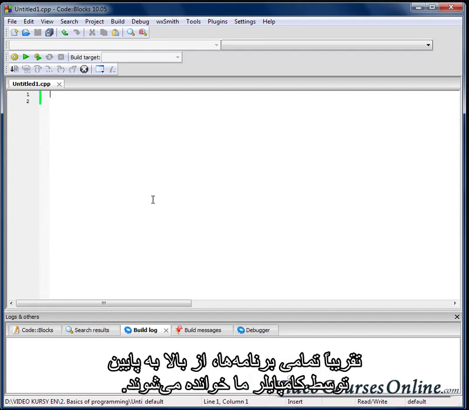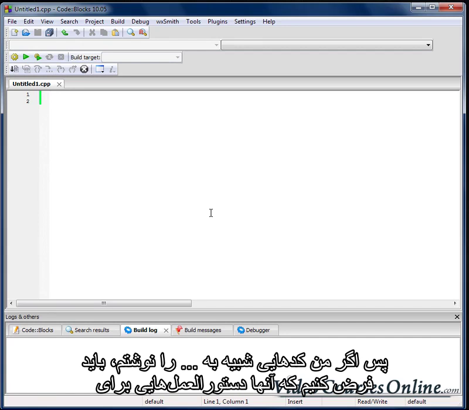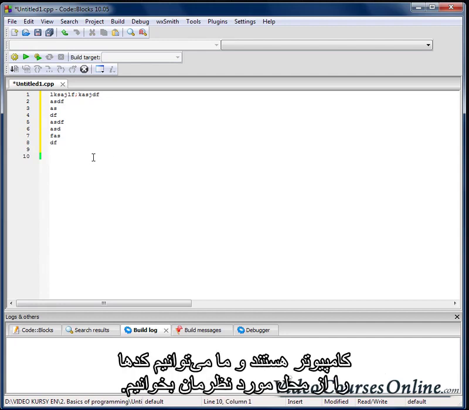Okay, almost every program is going to be read by our compiler from the top to the bottom. So if I write here something, let's assume it's some kind of instructions, orders for computers, right? And we can read code from any place we want.